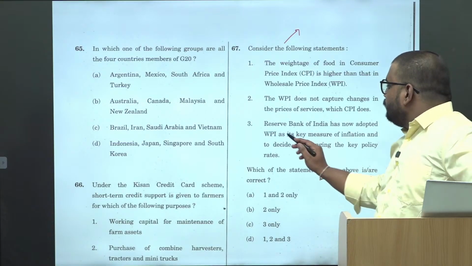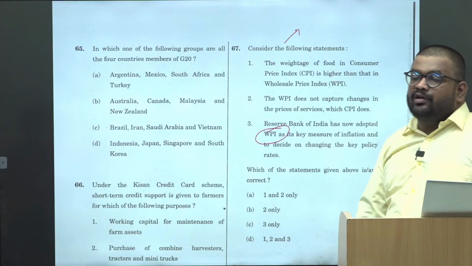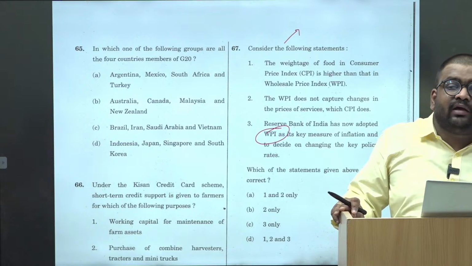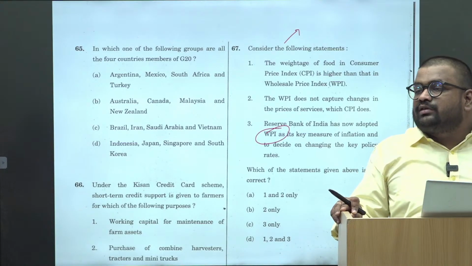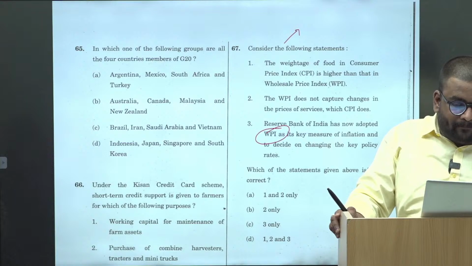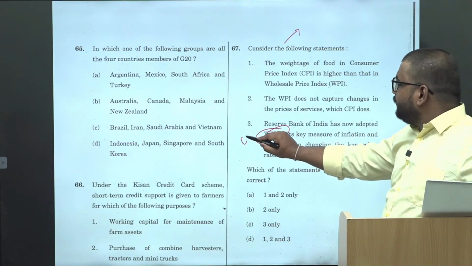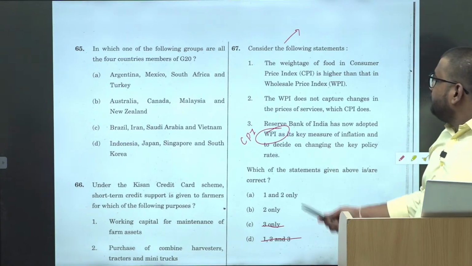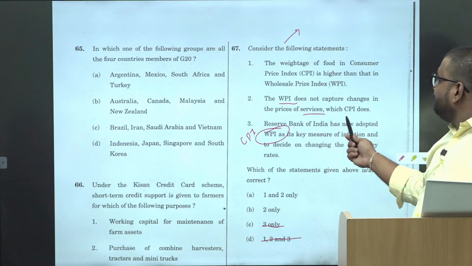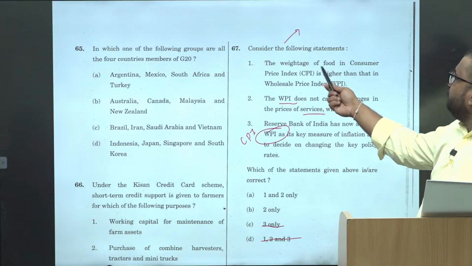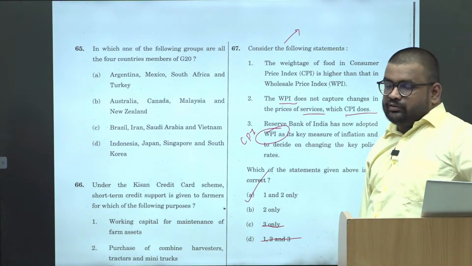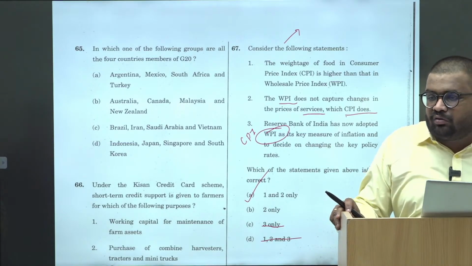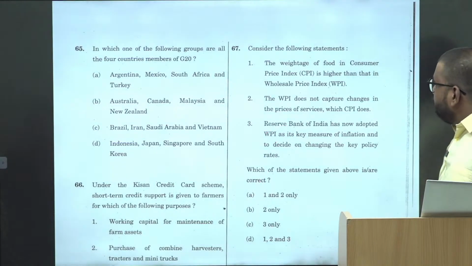Okay. So अभी आपको पता है the monetary policy committee, what is the benchmark that it uses? CPI. So it uses CPI, not WPI, ये तो आपको पता है. So at least 2 options are eliminated. ठीक है. And WPI doesn't involve services, but CPI covers everything. Weightage of food in CPI is higher. Right. This is a knowledge-based question. If you apply the elimination technique, you will get it wrong because the first 2 statements are comparisons. Okay.